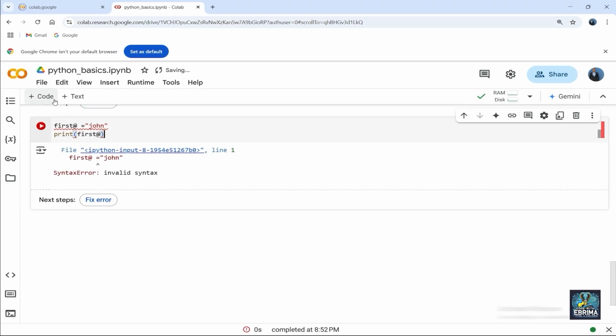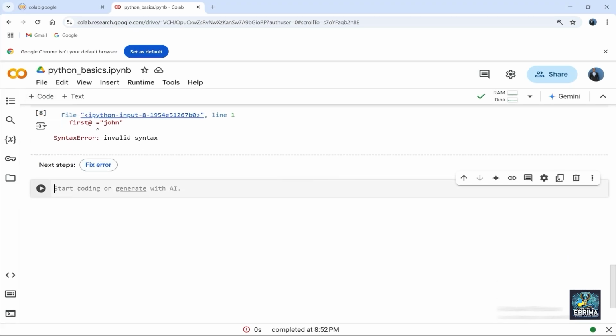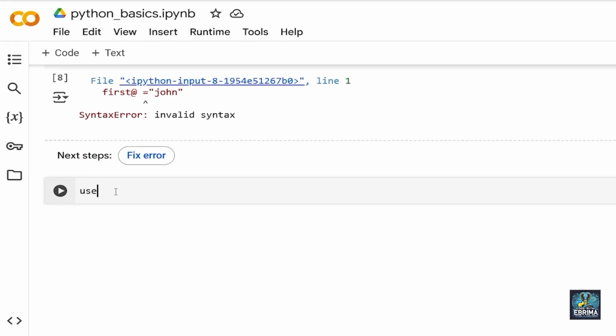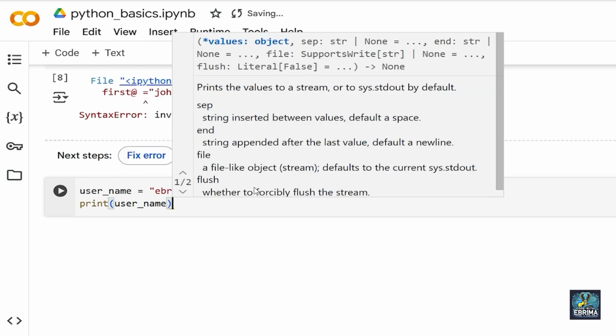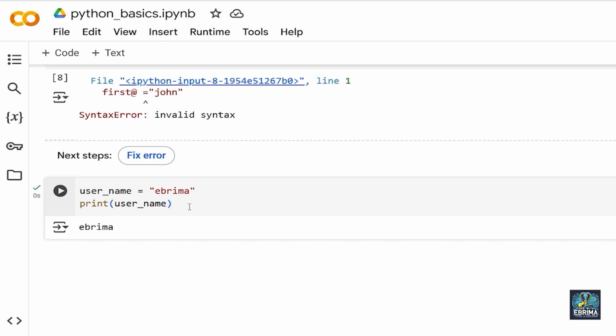All right, now let's go ahead and look at the recommendations. Python says let us use the snake case method. For example, username. You can say user underscore name is equal to, and I'm going to put my name there, Ibrahima, for instance. Then I can come down here and print user_name. Look at it, Ibrahima.